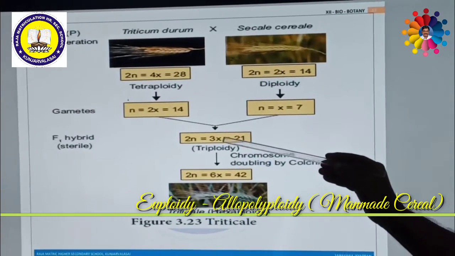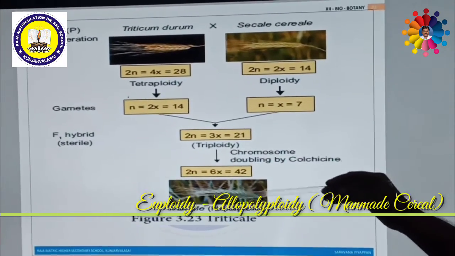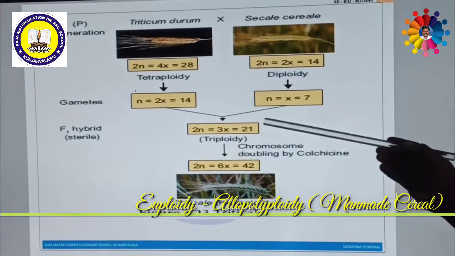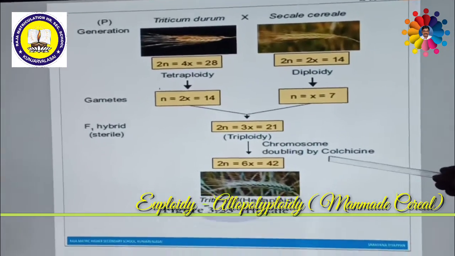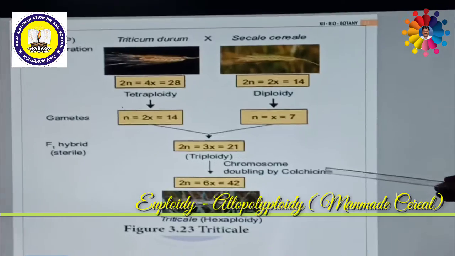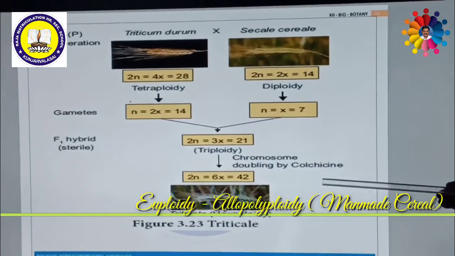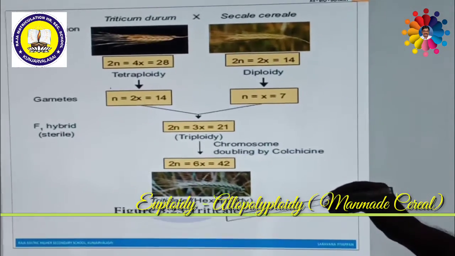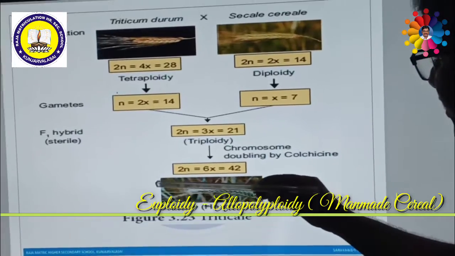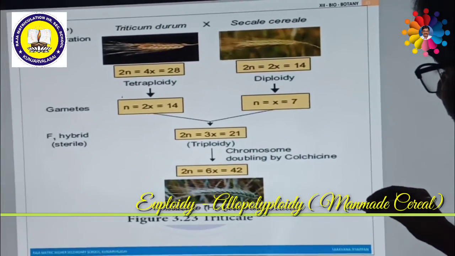This is sterile. The sterile form can be converted into fertile by doubling the number of chromosomes by adding colchicine. Colchicine is a chemical. If you treat with this chemical, this will produce a special type of hexaploid material.